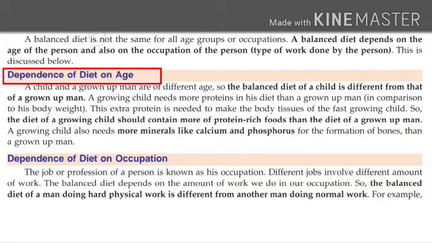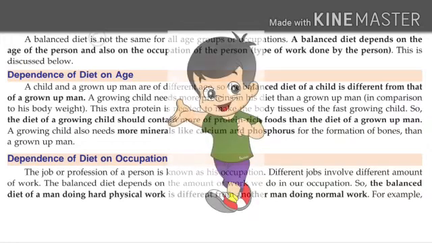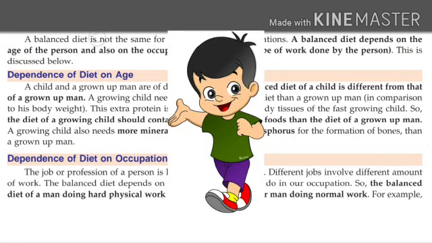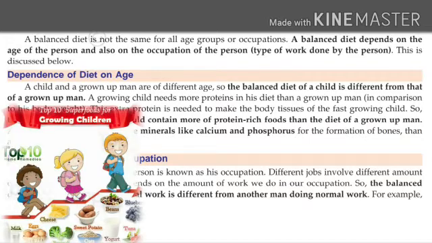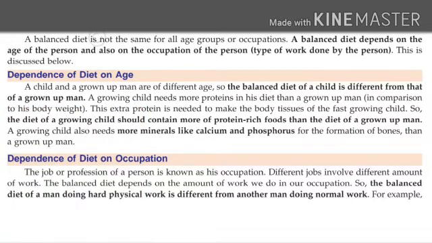A child and a grown-up man are of different age, isn't it? So, the balanced diet of a child is different from that of a grown-up man. Why? Because a growing child needs more proteins in his diet than a grown-up man, in comparison to his body weight, of course.